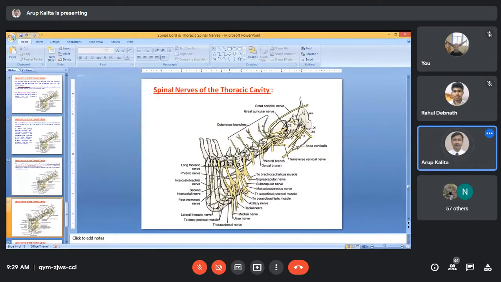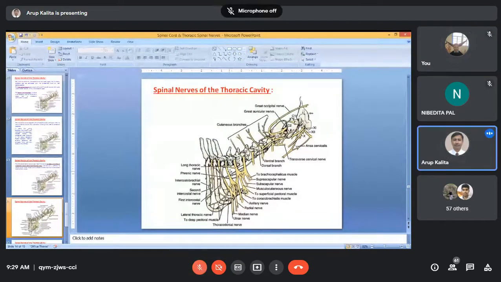You might be asking, there are 7 cervical vertebrae, is it not? So how is C8 coming? Actually, have you seen the atlas bone or not? Atlas is the first cervical vertebra.